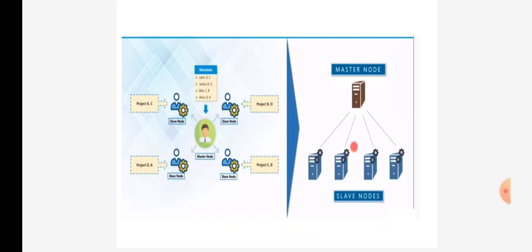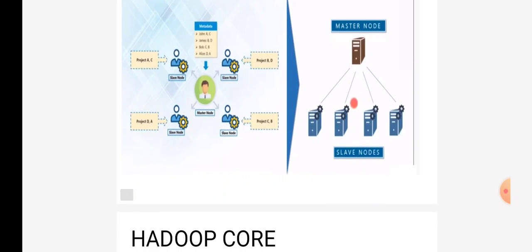So in this example, the master node is the project manager. The project manager is your master node, and the rest of the employees who are working under the master node are your slaves. They are basically the slave nodes. So talking about the architecture, we have a master node and we have the slave nodes. That means the master node is the project manager, and all the rest of the employees are your slave nodes.